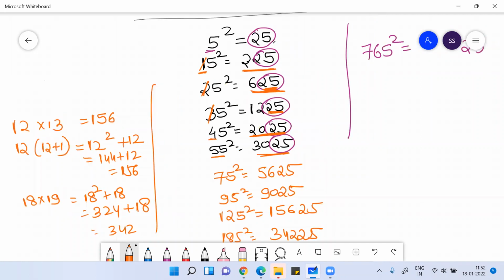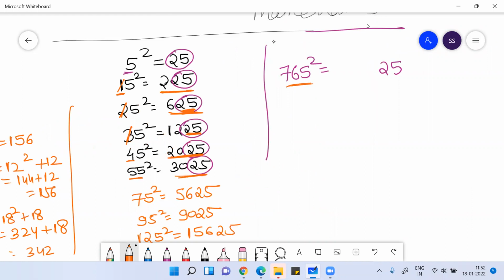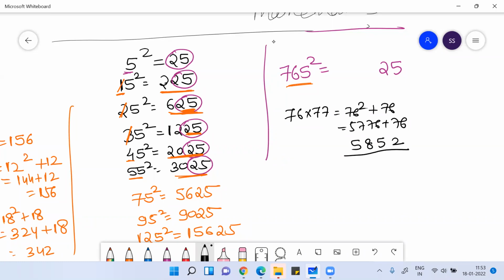Clear everyone? Similarly, if I ask you what is 765 square, 765 square means 76 into 77. What is 76 into 77? That is 76 square plus 76. What is 76 square? That is 5776 plus 76. If you do this, you get 5852, so the answer is 585225.